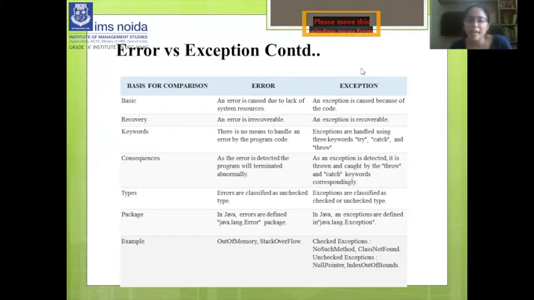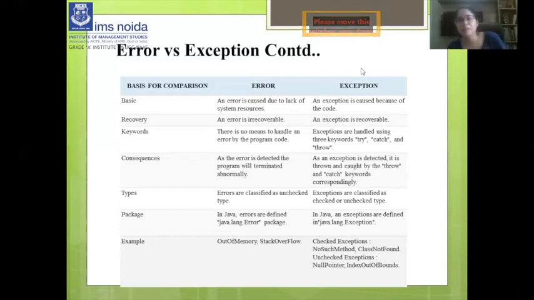The fifth point is types. Error is basically one type, which is unchecked type, a runtime error, and exception has two types: checked or unchecked type. For the package, to identify or define an error, we have to use the java.lang.Error package, and for exceptions, we have to use java.lang.Exception.